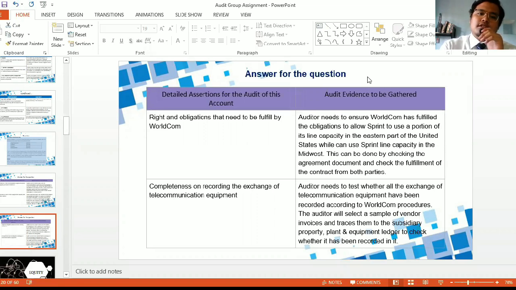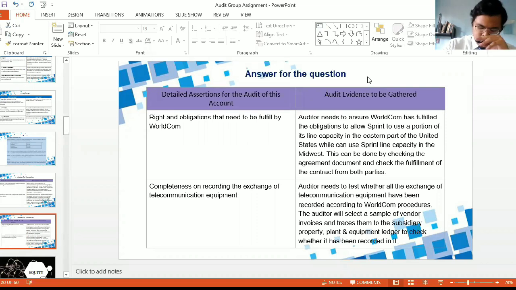The third assertion is rights and obligations that need to be fulfilled by WorldCom. The auditor needs to ensure WorldCom has fulfilled the obligation to allow Sprint to use a portion of its line capacity in the eastern part of the United States, while it can use Sprint's line capacity in the Midwest. This can be done by checking the agreement document and checking the fulfillment of the contract from both parties. The auditor can check the agreement signed by both parties and go to the site to ensure that both parties have fulfilled the agreement.